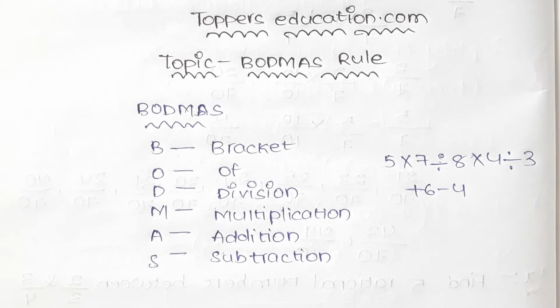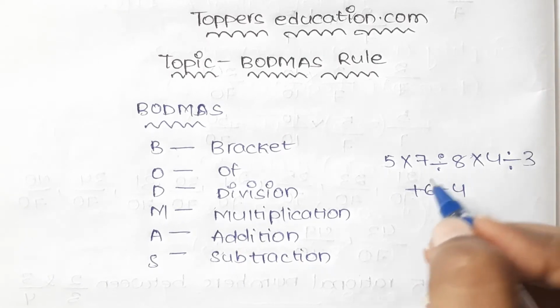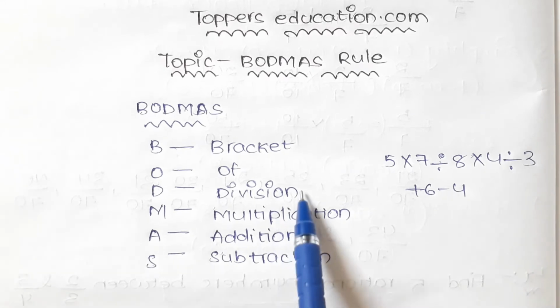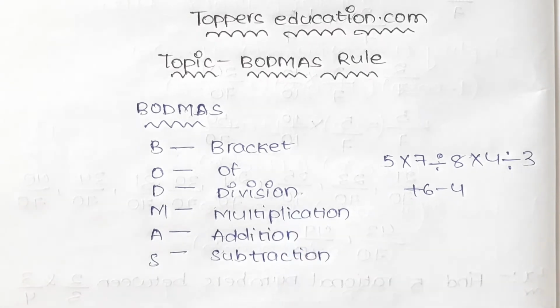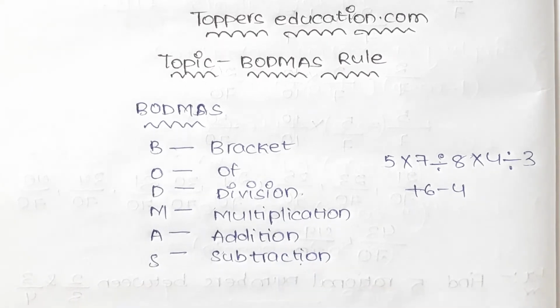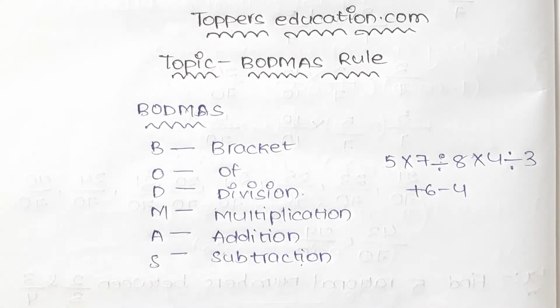How to solve problems like these very easily? It has a rule, that is the BODMAS rule. In any given question, first we have to do the division, then multiplication, and then addition and subtraction. Now let us see some examples for this BODMAS.